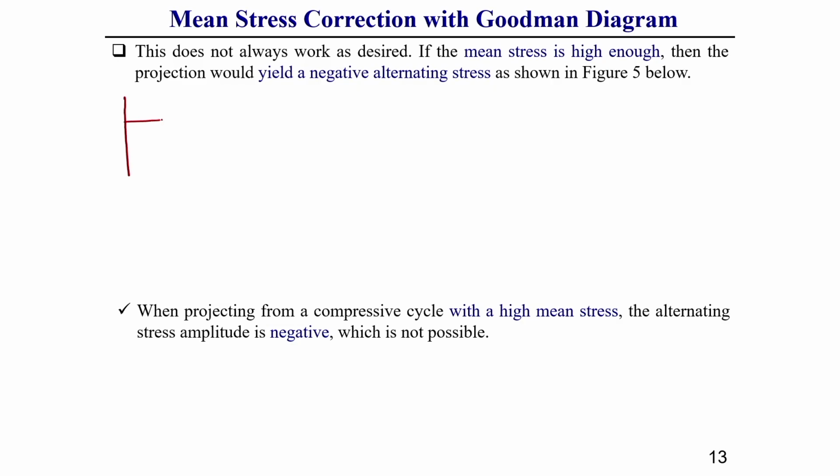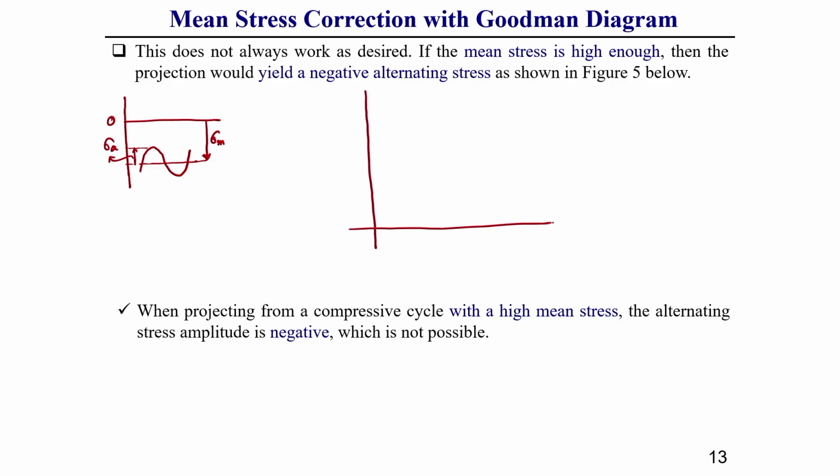So, let us consider this is a compressive type of alternating stress cycle. This will have a very high mean stress, and this will also have an amplitude, from here to here, whatever the value, generally it is called amplitude. So, for this case, if we draw